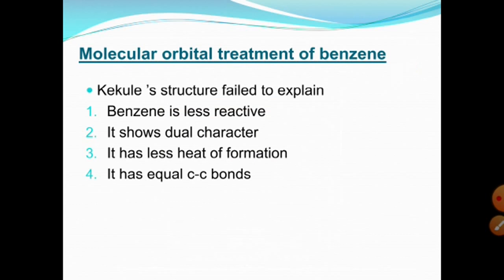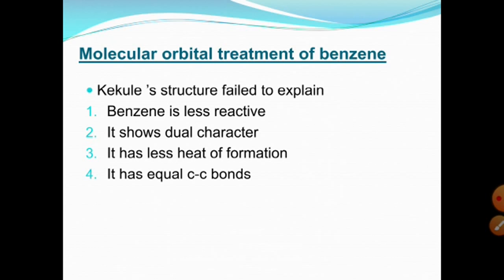Molecular orbital treatment of benzene. The Kekulé structure failed to explain why benzene is less reactive and why it shows dual character. It shows addition as well as substitution reactions. It has less heat of hydrogenation and it has equal carbon-carbon bonds.